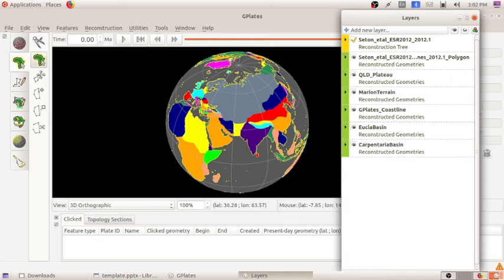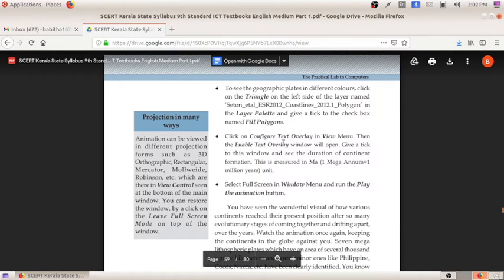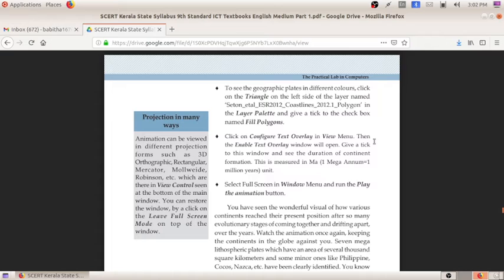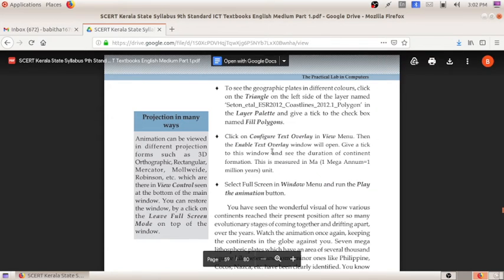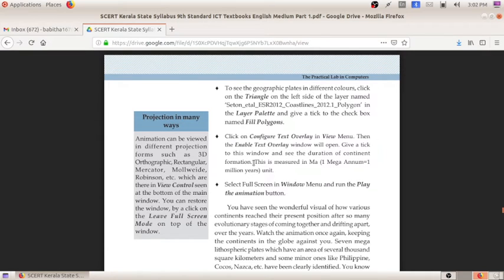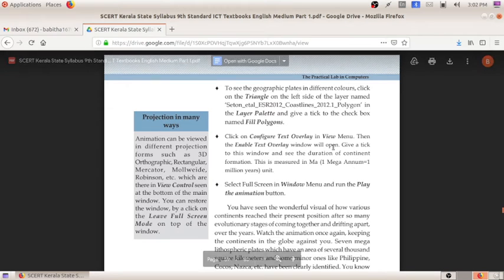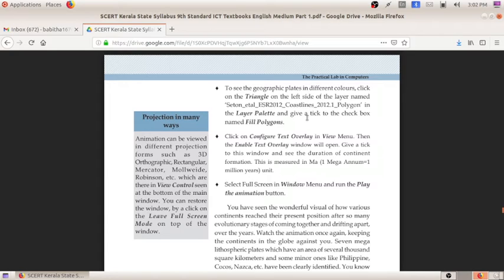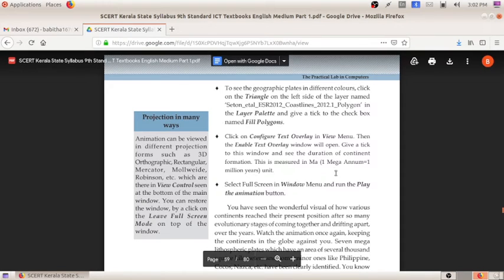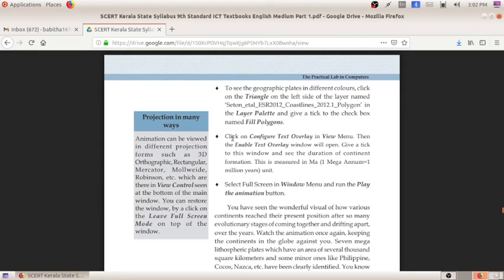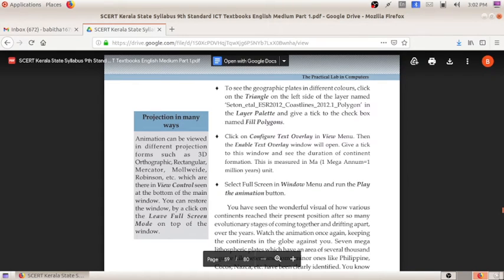The next step you can see here. Click on configure text overlay in the view menu. Then the enabled text overlay window will open. Give a tick to this window and see the duration of the continent, how the continent formation happened. For the formation of the continent, this 1 million years, 1 mega annum, is needed. Through animation we can see through the software how the continents are formed. So for that, click on configure text overlay in the view menu.